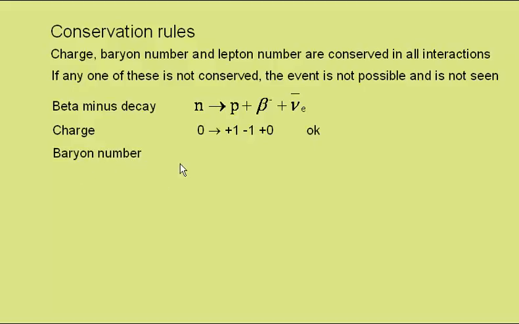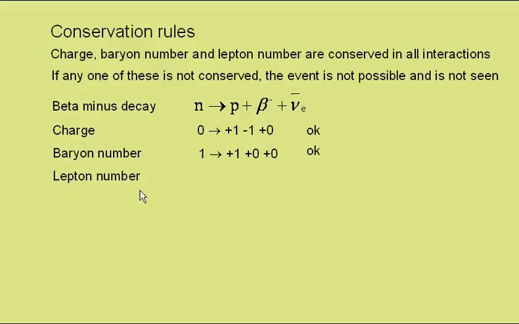Baryon number. Well, the neutron has a baryon number of 1, the proton a baryon number of 1, the beta minus and the electron antineutrino both have 0 baryon number, and so that is okay.